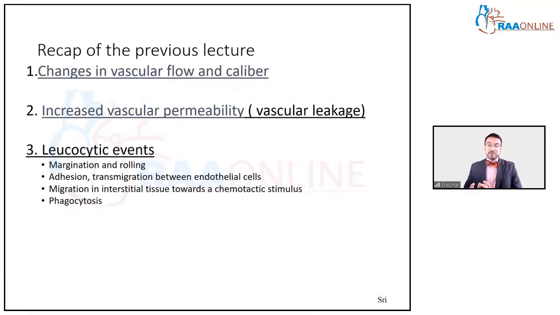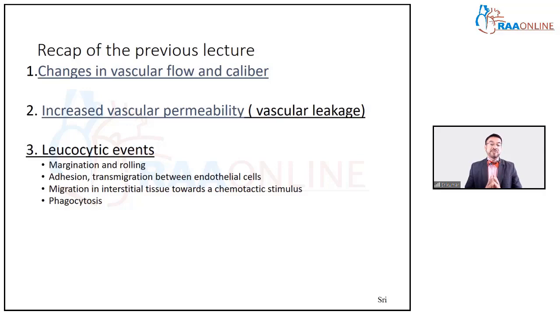But before we continue with this story, let's have a quick recap of what we did in the previous session. We saw that acute inflammation involves changes in the vascular flow and caliber. That is, the blood vessel undergoes vasodilation, and many holes open out in the blood vessel. That is called vascular leakage.